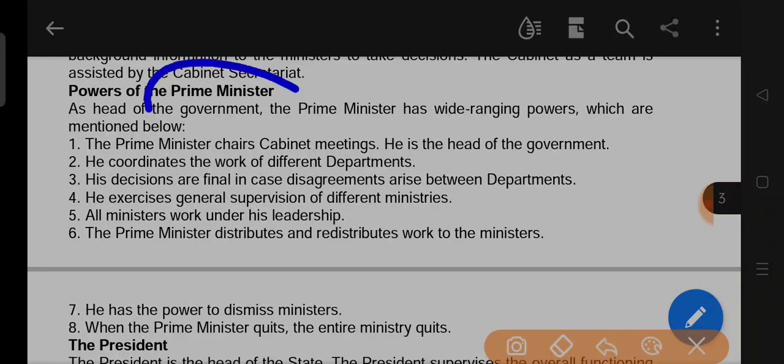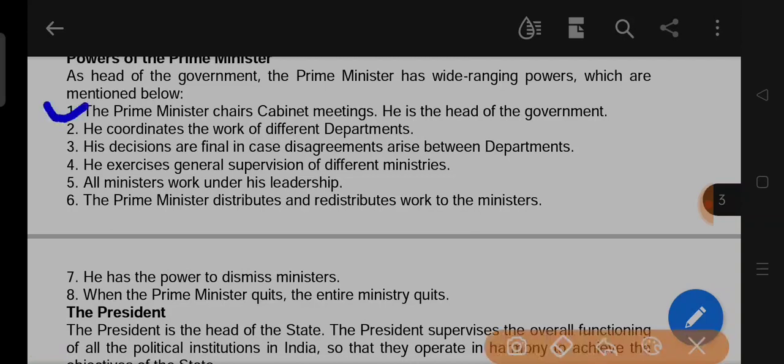First, the Prime Minister chairs cabinet meetings. He coordinates the work of different departments. His decisions are final in case disagreement arises between departments.